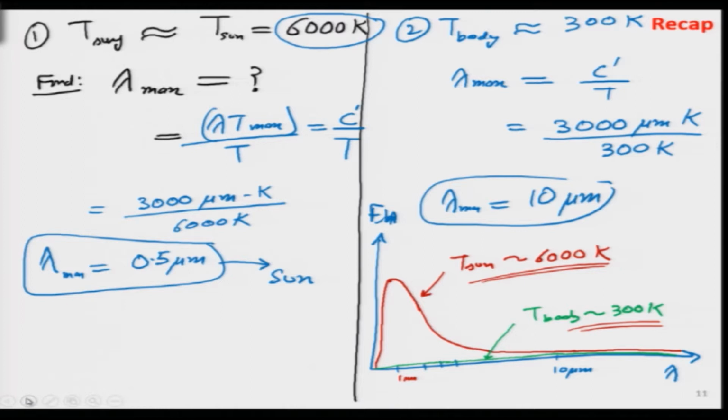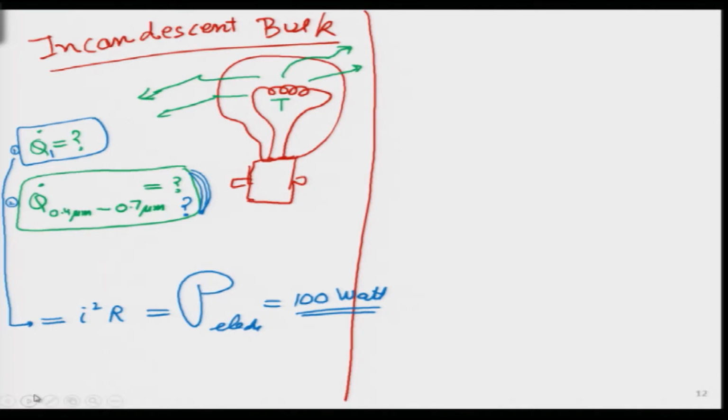Then we looked at one or two very simple calculations for the wavelength at which peak emission occurs for the sun, which is about 0.5 micron, and for a human body roughly at 300 Kelvin, which is about 10 microns. This is the point where we had stopped, where I had drawn an old type incandescent bulb. This bulb used to give light and it was very popular 20-25 years ago, but now these bulbs have been replaced with CFL, and very soon it will be replaced with LED. So, these are more efficient.